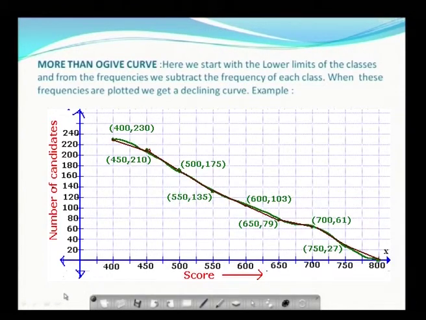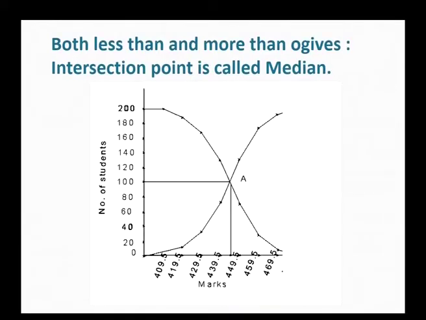The second one is the more than Ogive curve, where we start with the lower limit of each class interval, and from the total frequency we subtract the frequency of each class interval. Then if you join these points you are going to get a curve from the top to the bottom. So, we call this a declining curve. As shown in the diagram, this is the corresponding declining curve, and in some problems we have to draw both less than and more than curves. This is an example where you have both a less than type curve and a more than Ogive curve, and the intersection point is called the median of the data.